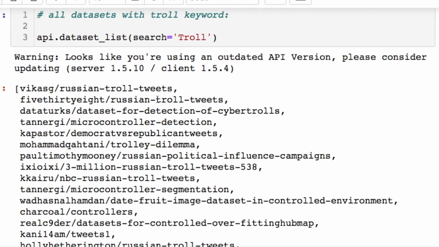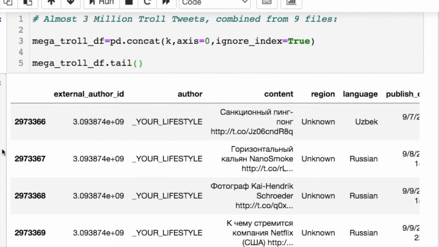These data came from Kaggle. I'm leaving a card above for you to watch if you'd like to see how to interface with Kaggle and grab the data set. But if you're interested, this highlighted data set right here is the one that we're going to use today. It's going to be 9 CSV files that you need to unzip and read into Python. By the way, the code will be on my GitHub and the link in the description below.